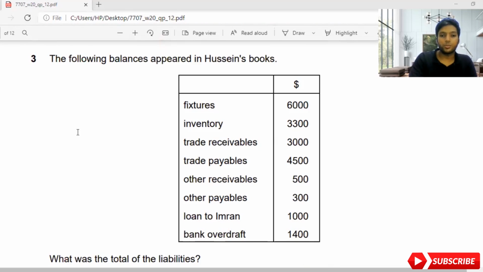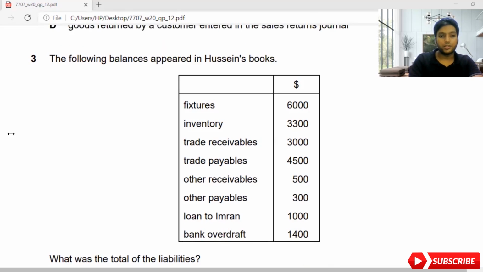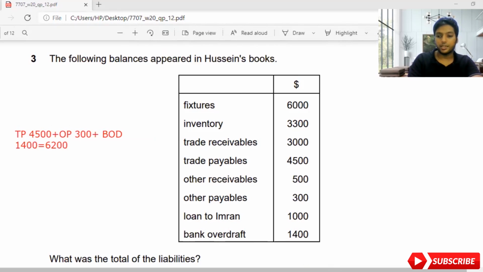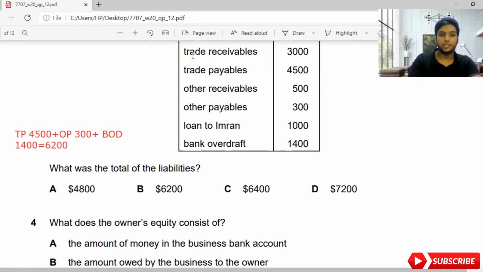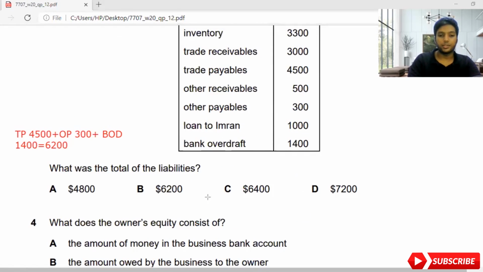So I'm going to calculate how much is my liability first of all. Trade payables 4,500. So do with me guys when you're doing the sum. And other payables 300. And bank overdraft, bank OD 1,400. So when you add 4,500 plus 300, 4,800 plus 1,400 will give you 6,200. So the answer should be 6,200. Let's check. So answer is B, guys. It's a very straightforward question. I'll move on to the next part, fourth one.